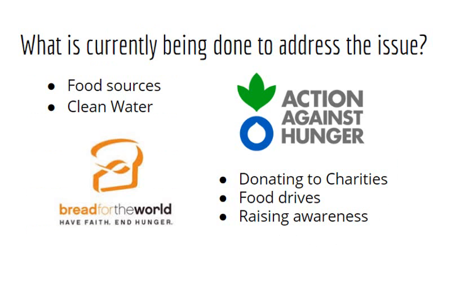There are many organizations made to fight world hunger. These organizations help poorer countries make sustainable food sources and make sources of clean water. But most of us can't just start digging a well in Africa, so how can we help? Donating to charities like Action Against Hunger and Bread for the World are still important contributions to ending world hunger. If you want to do more, starting and donating to food drives is also super helpful towards hungry people. If you want to help but don't want to put in much effort, the easiest way to help is spreading awareness. The more people that are aware of world hunger, the more likely it is for people to help.